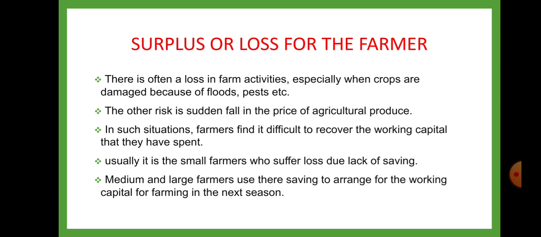Surplus or loss for the farmers. There is often a loss in a farm activity, especially when crops are damaged because of floods, pests, etc. The other risk is a sudden fall in the price of agricultural produce. In such a situation, farmers find it difficult to recover the working capital that they have spent, that means the money required for the farming activity or production. Usually it is the small farmers who suffer loss due to lack of savings. Medium and large farmers use their savings to arrange for the working capital for farming in the next season.